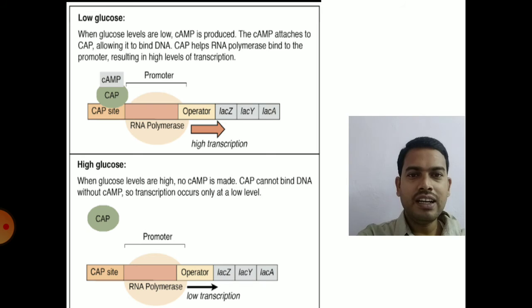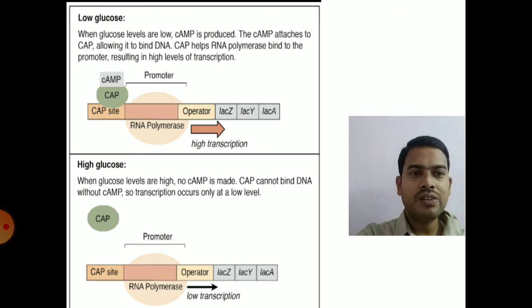In general, the CAP protein is necessary for binding of RNA polymerase, and the CAP protein is activated by cyclic AMP. Cyclic AMP is synthesized from ATP by adenylate cyclase.